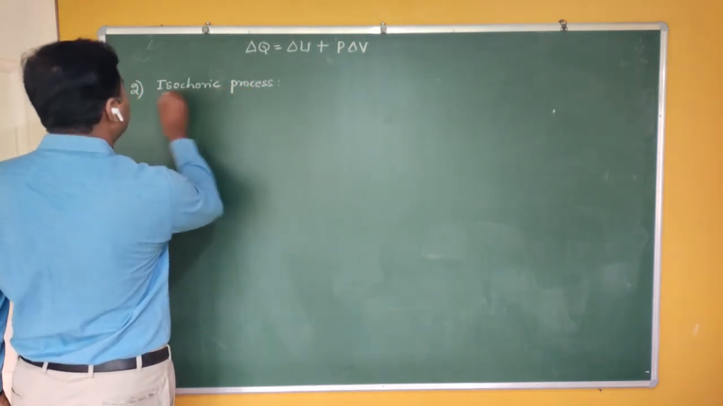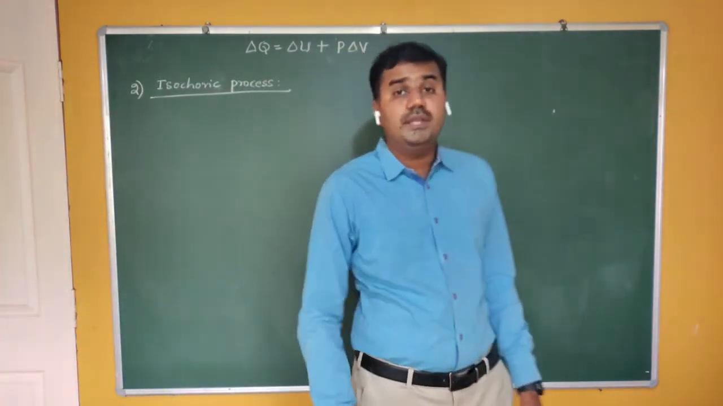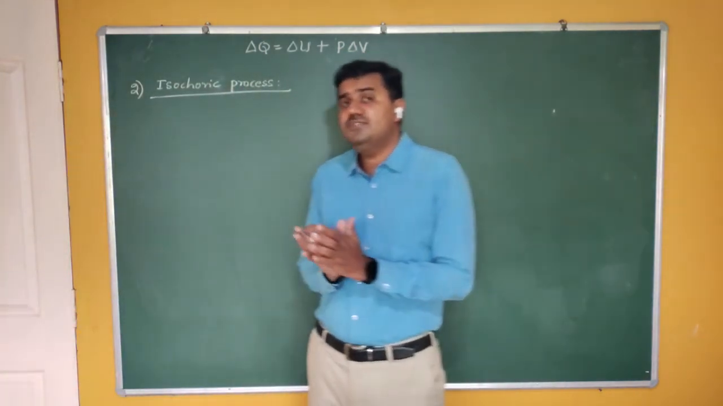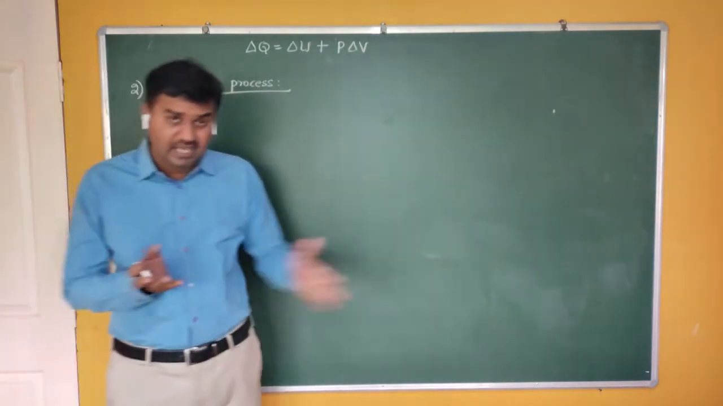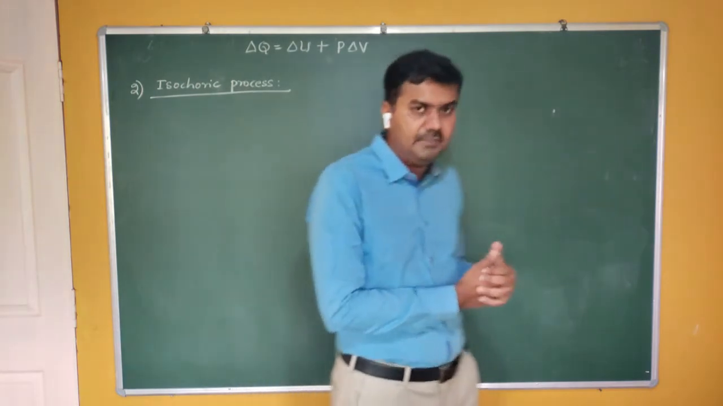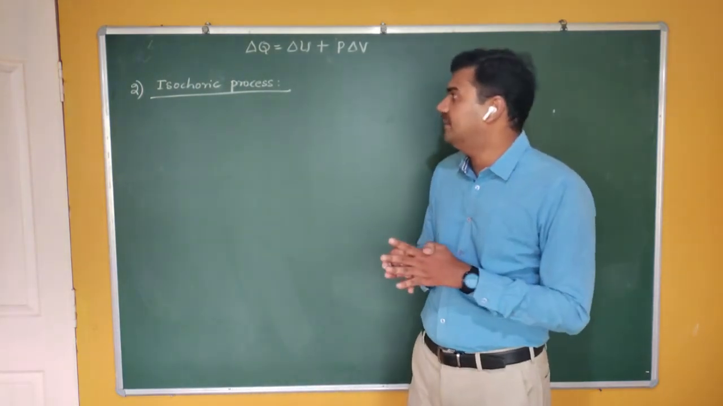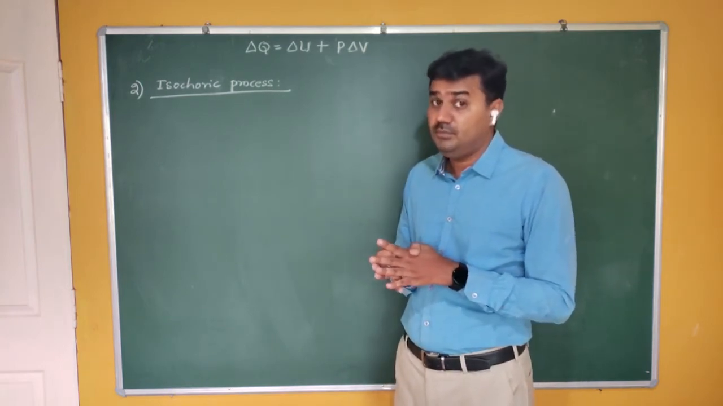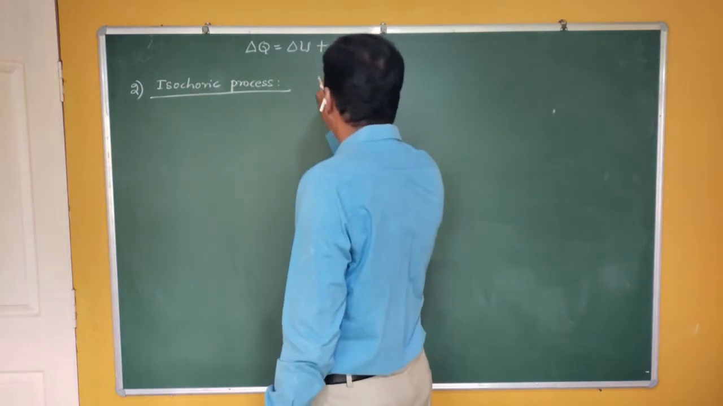Isochoric process. What is iso? Iso means same. What is choric? Choric means volume. Now these are Latin and Greek words, where iso means same, baric means pressure, and choric means volume. That means same volume. What is meant by same volume? The process takes place in such a way that your volume is constant.